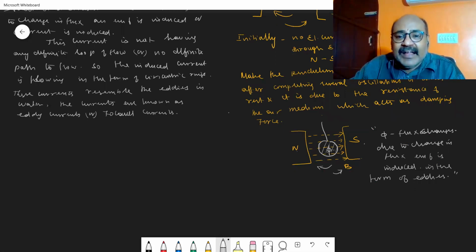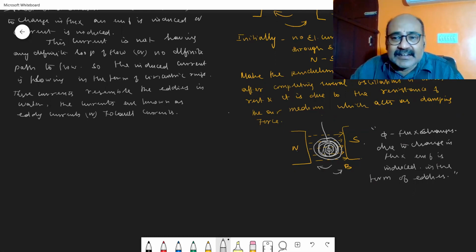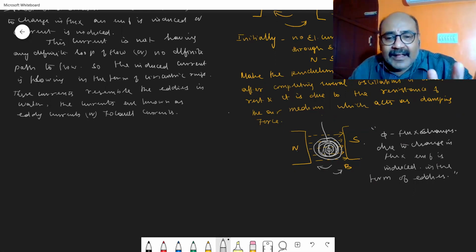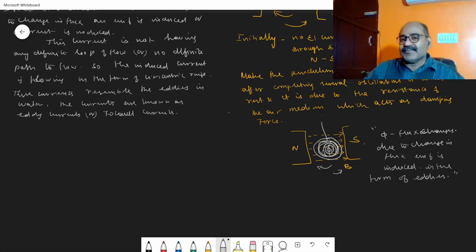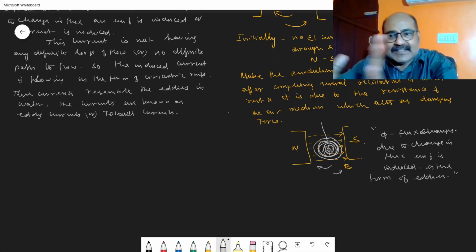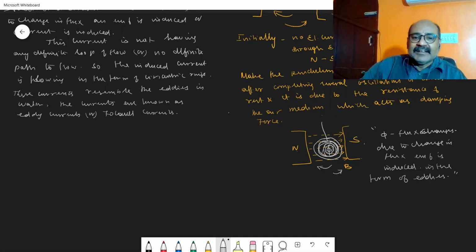That EMF induced in this conductor is in the form of what? It is in the form of concentric circles. Since it is in the form of concentric circles, immediately you can see the oscillating conductor will come to rest. The reason, let us see later. First of all, we can say like this: when the pendulum